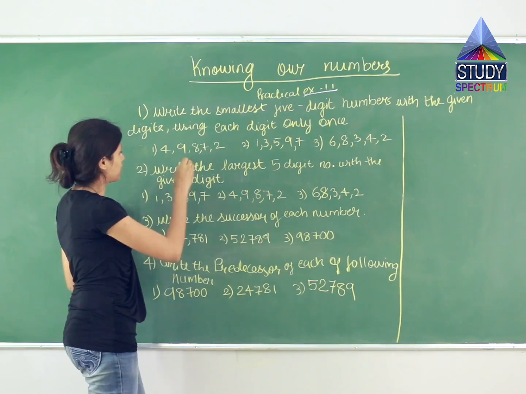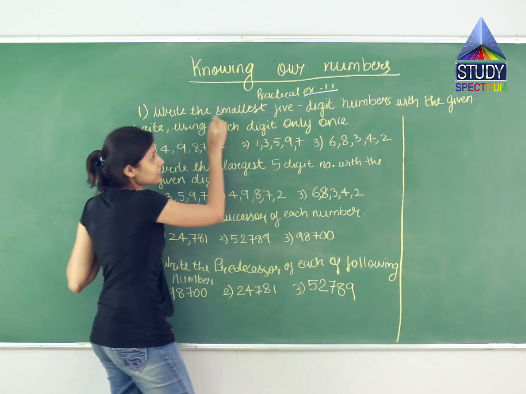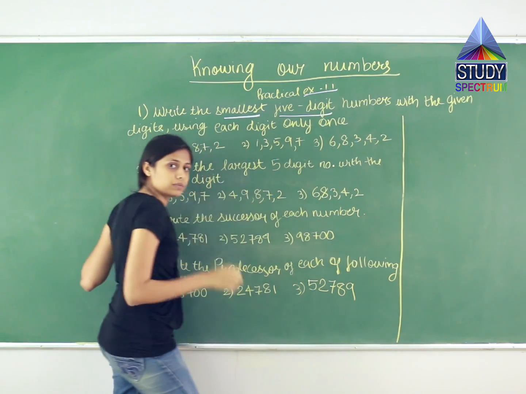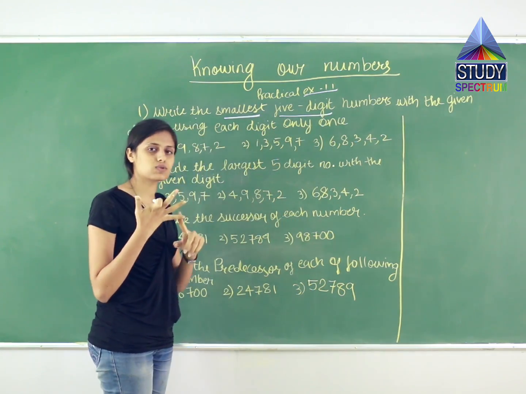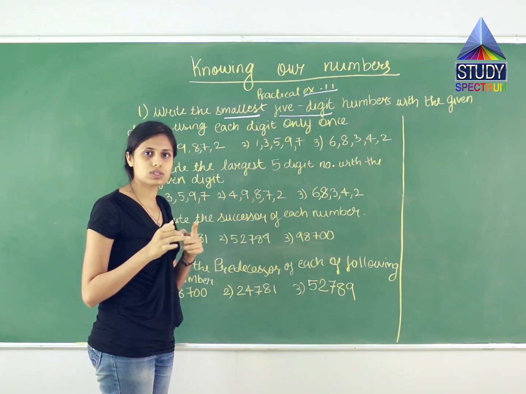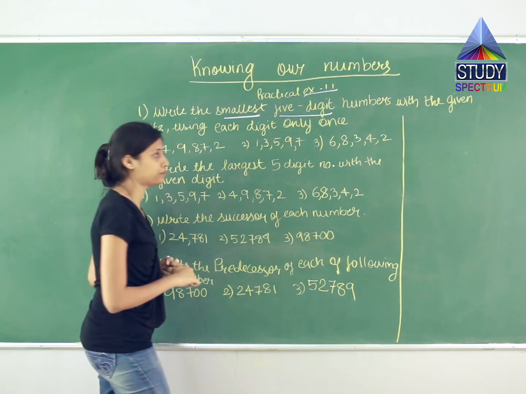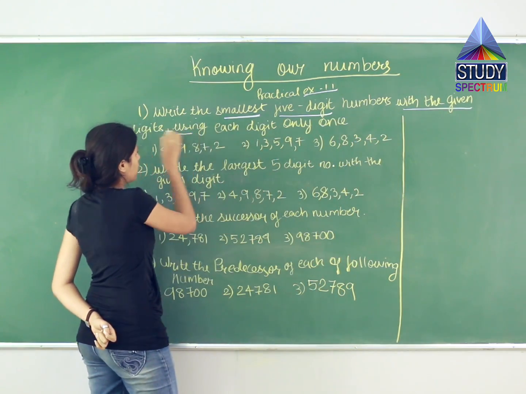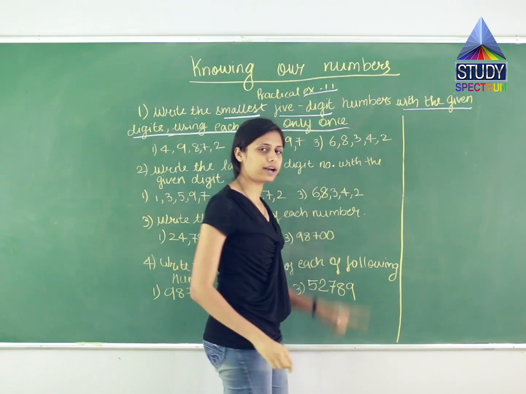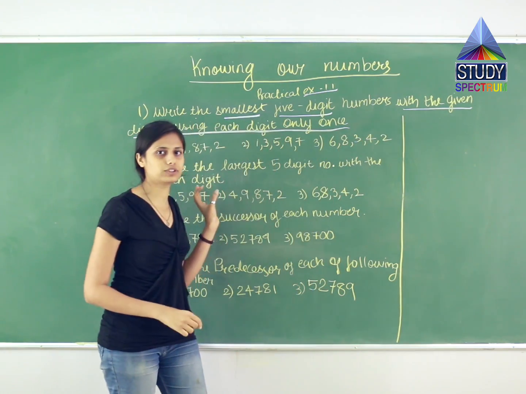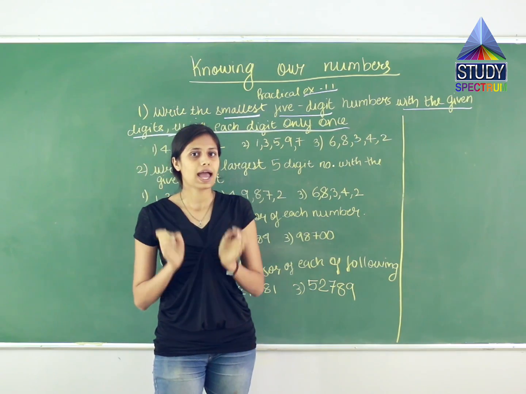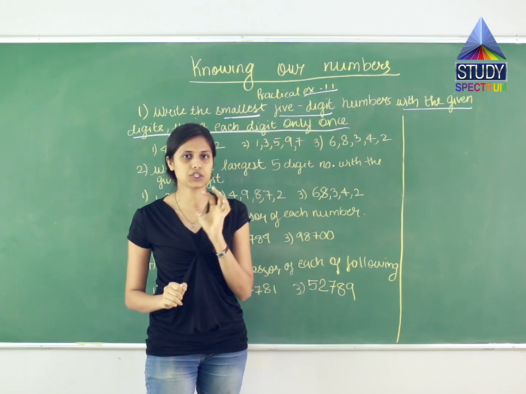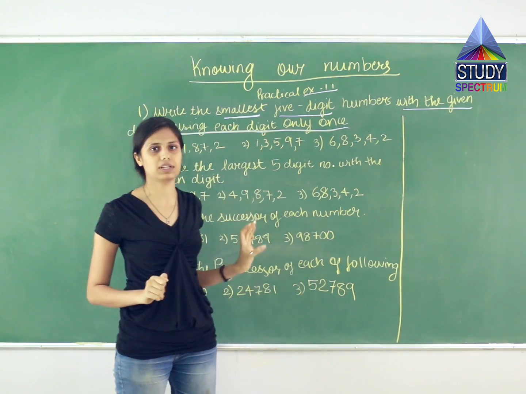In the first question, let us read the question. Write the smallest, they are asking you the smallest 5-digit number. 5-digit number means place with units, tens, thousands, 10,000s and lakh. 5-digit numbers with the given number digits using each digit only one time. Means what? They have given you 5 digits. You have to arrange these digits and make the smallest 5-digit number. सबसे छोटा वाला 5 digit का number बनाना है from the given digits available to you.